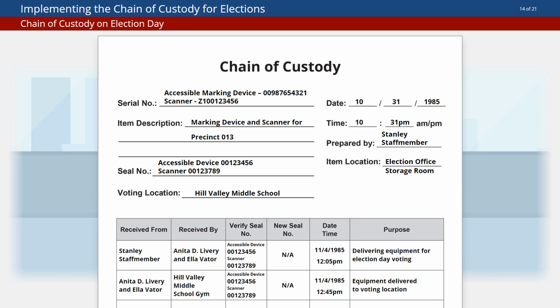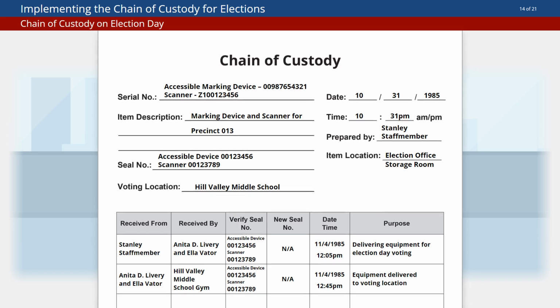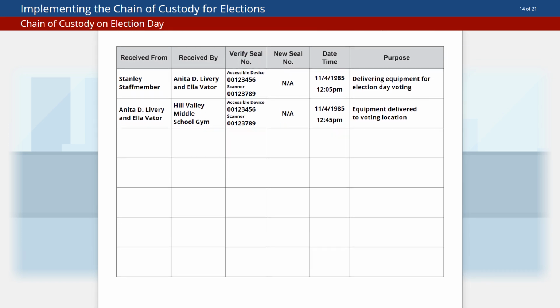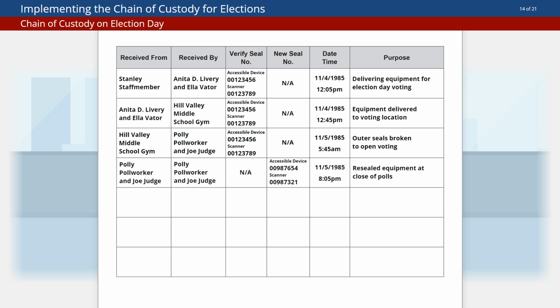On election morning, poll workers should continue the chain. Again, they should verify seal numbers and record actions taken. For this example, we'll assume workers need to break the tamper evidence seals to prepare the equipment for use. Throughout the day, voters will interact with the equipment. When polls close, poll workers may reseal the equipment in preparation for delivery back to the election office.